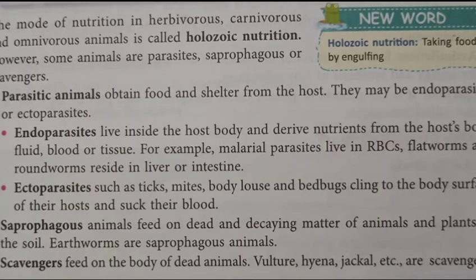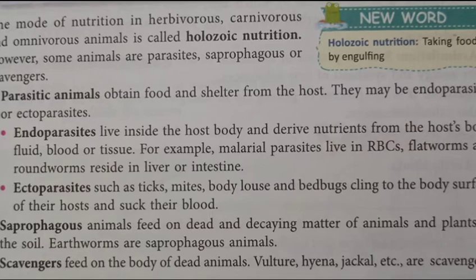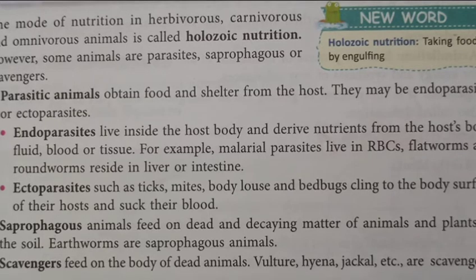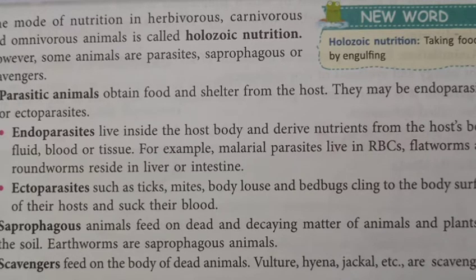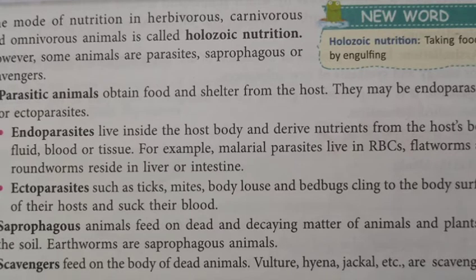Then we have saprophagous animals. They feed on dead and decaying matter of animals and plants in the soil. Earthworms are the best example of saprophagous animals, which live in the soil and feed on dead and decaying matter of animals and plants.